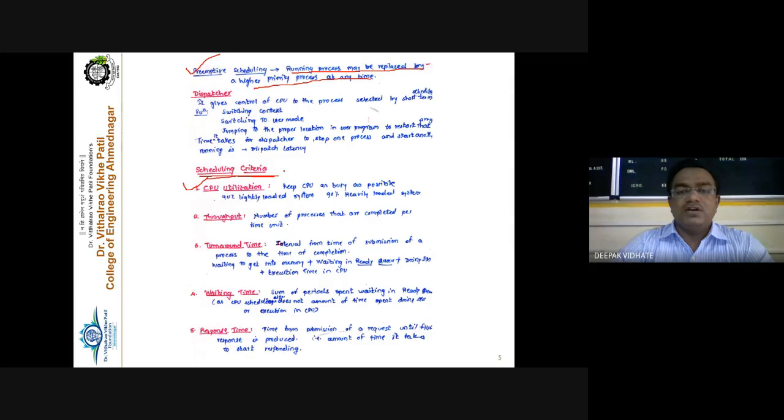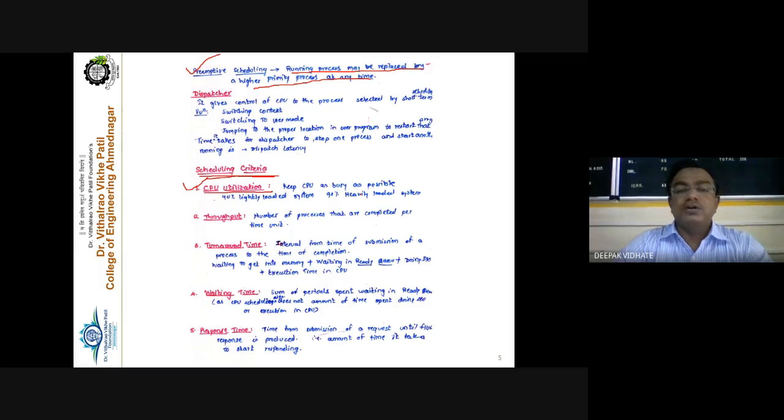CPU utilization means we have to keep the CPU busy as much as possible, because the CPU is one resource and it is a very important, crucial resource. It is not affordable to let the CPU remain without any process for execution. It must not sit idle for a single millisecond. So the CPU must be busy executing processes all the time, so that we are utilizing our CPU up to 100% capacity.